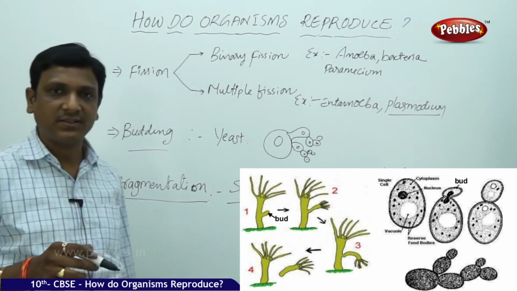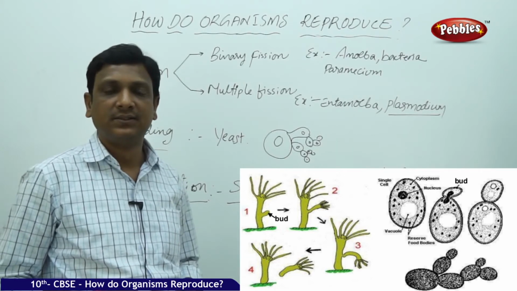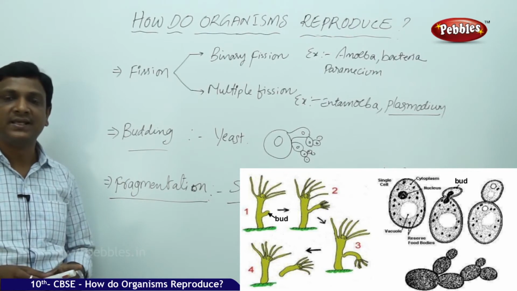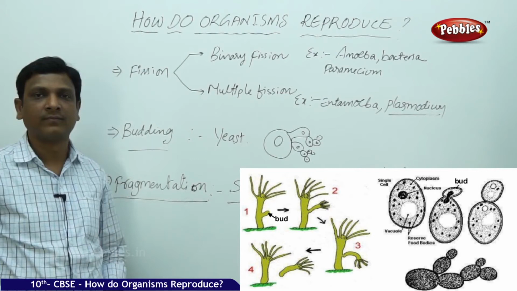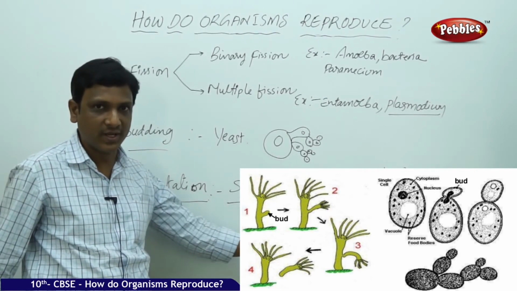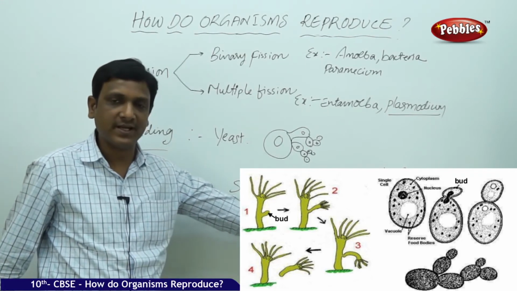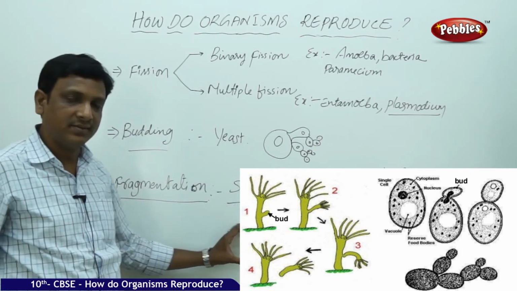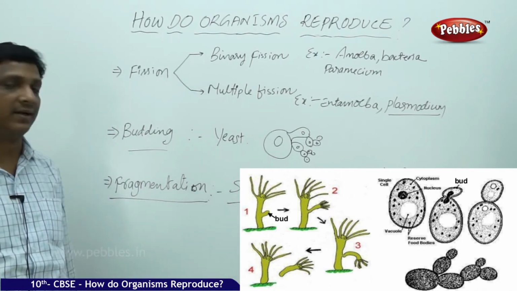Now each individual part can grow into an individual Spirogyra. This is called fragmentation, becoming fragments. Each fragment can grow into a new organism. But can we apply the same concept, where Spirogyra is split into different parts and each part grows into a new organism, to higher organisms? Why can't humans reproduce like that?